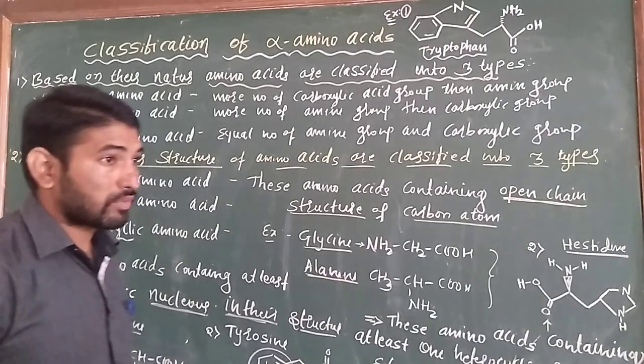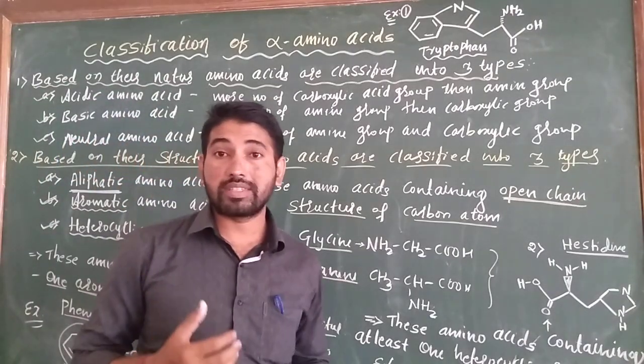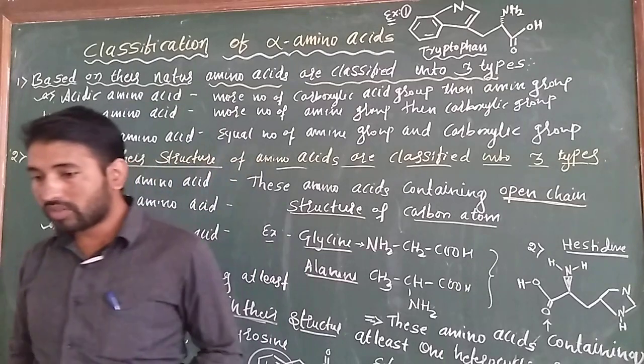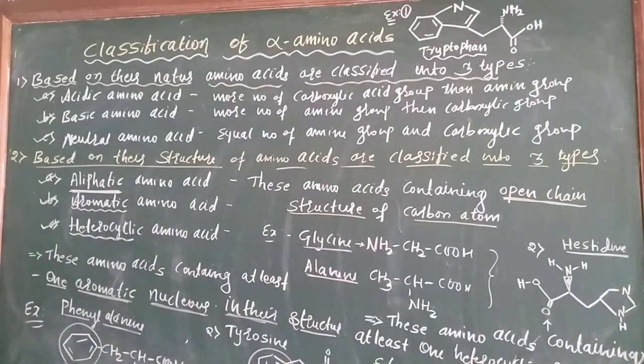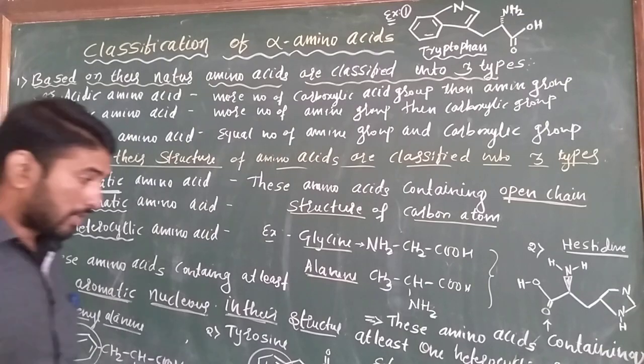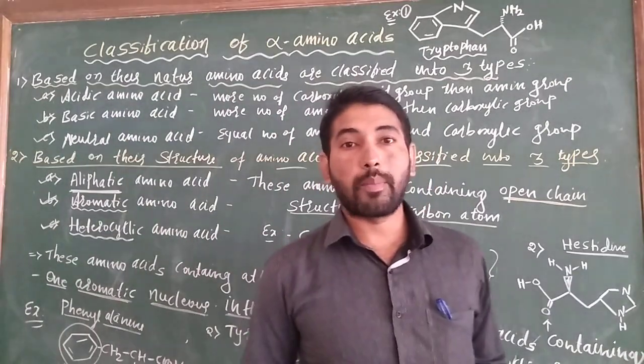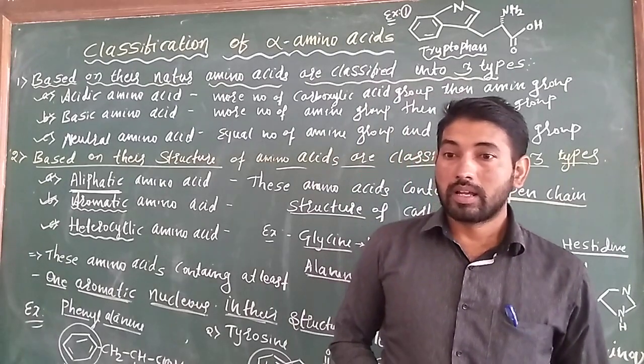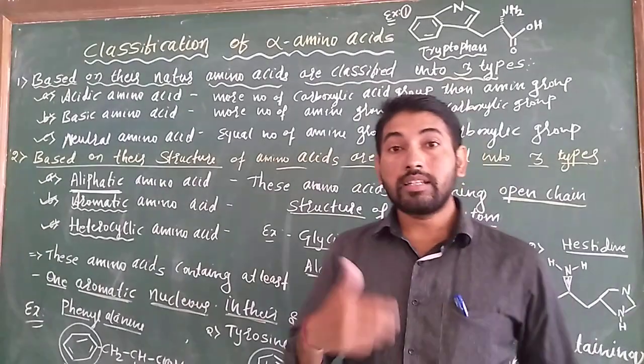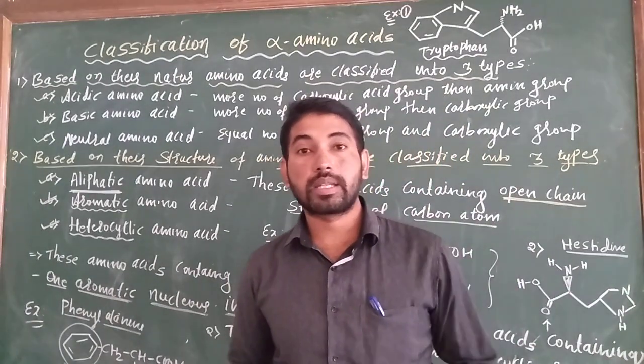And the last classification is based on their biological importance. Based on biological importance, amino acids are classified into two types: essential amino acids and non-essential amino acids. We will discuss it in the next class.